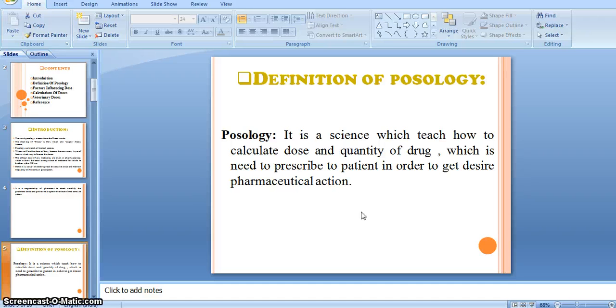If the dose is affected, then we will not get the desired pharmacological action. If the dose increases, we will get another action, or if the dose decreases, that time also we will get another action, right?